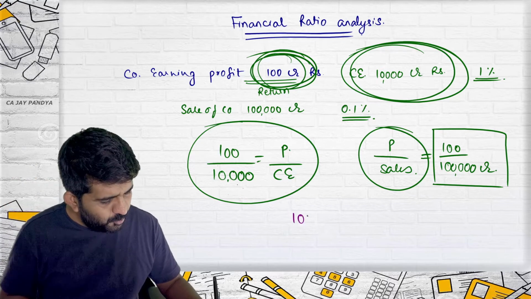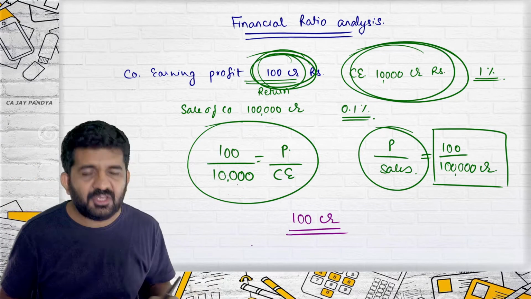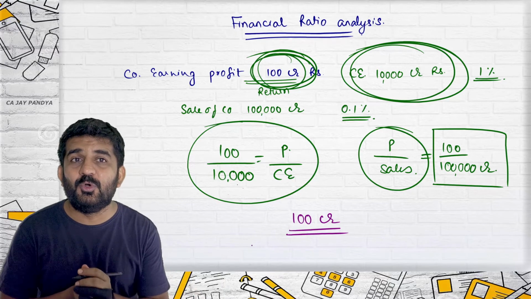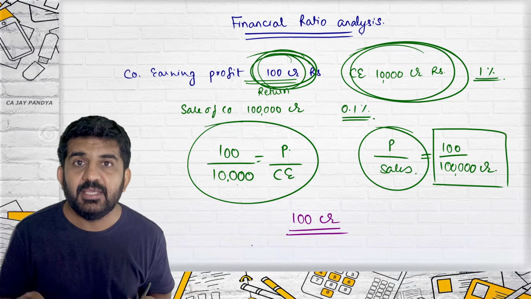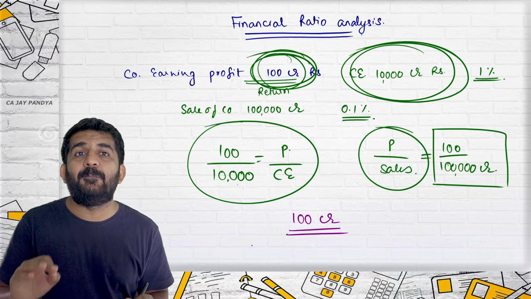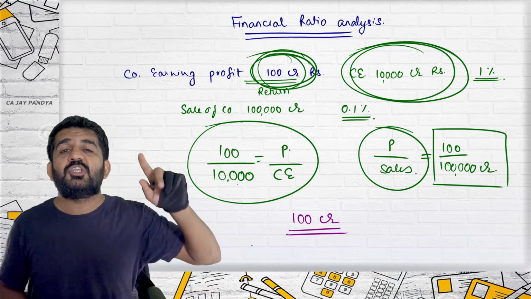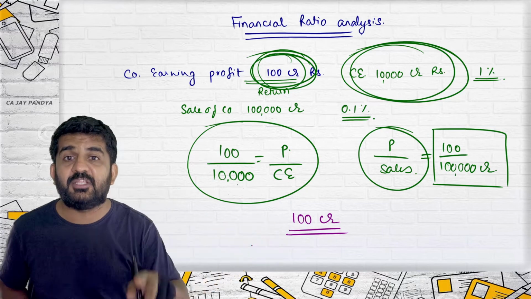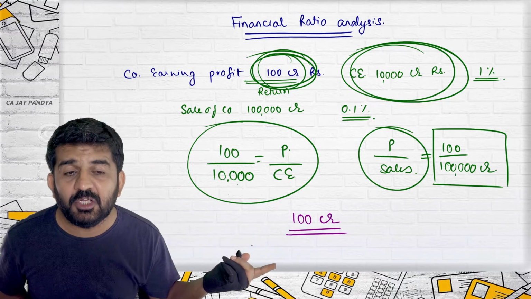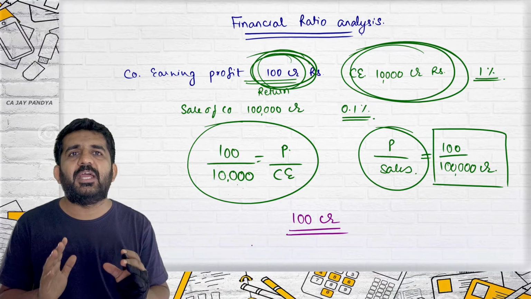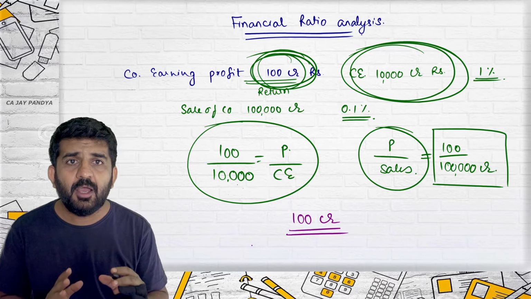Say I'm telling you my company is earning a cash profit of 100 crore. Good or bad, you can never say, except when it is compared with some other figure. And that answer is compared with the industry standard, or that standard is compared with other companies. Then only you can understand whether it is good or bad.